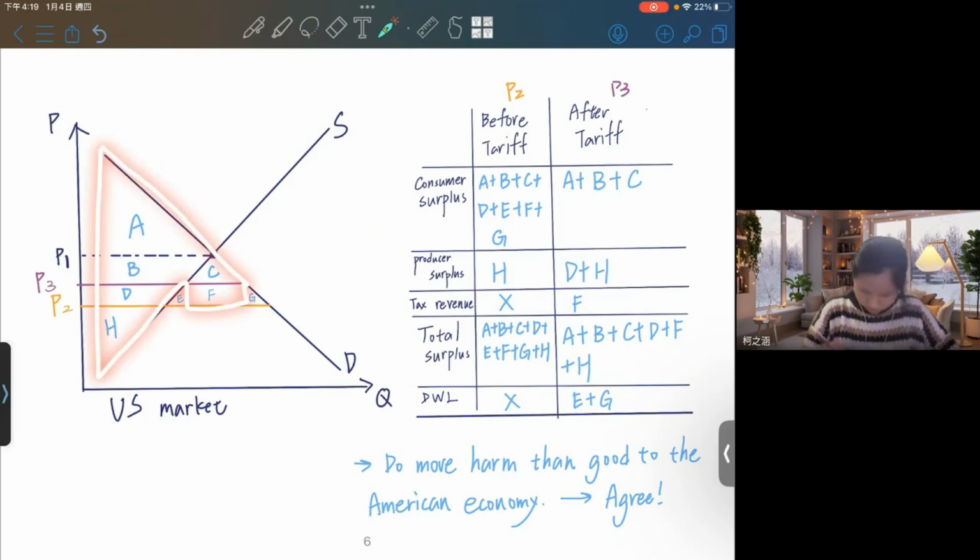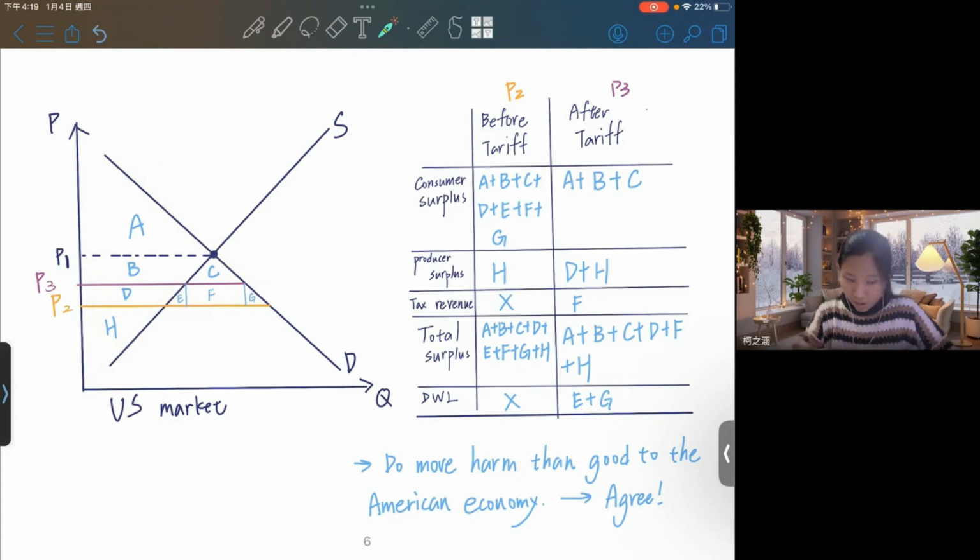There are 2 parts we didn't draw. It's part E and part G. So these 2 parts are deadweight loss. So does the tariff do more harm than good to the American economy? I would say yes, I do agree with it. So that's for question 1.